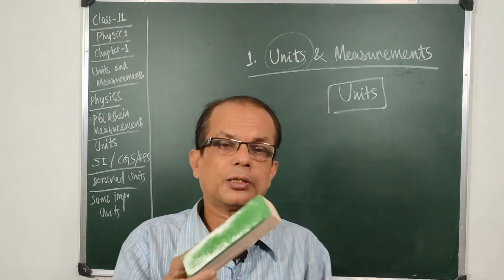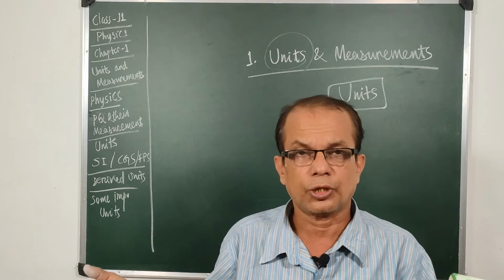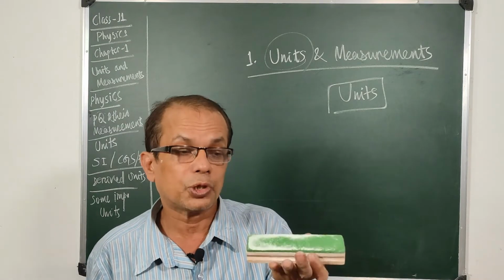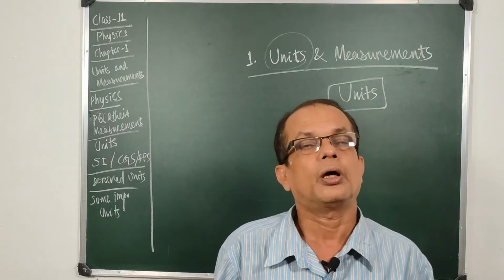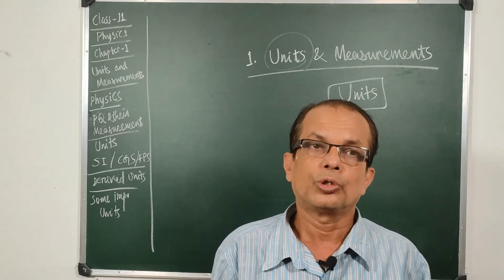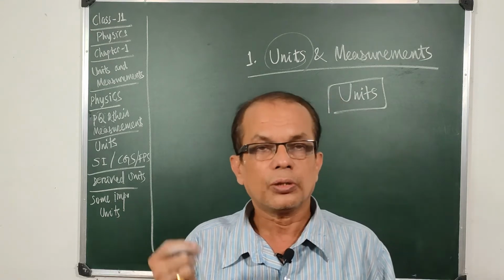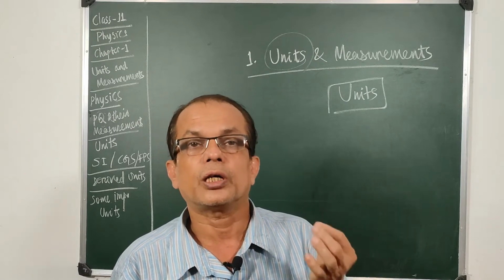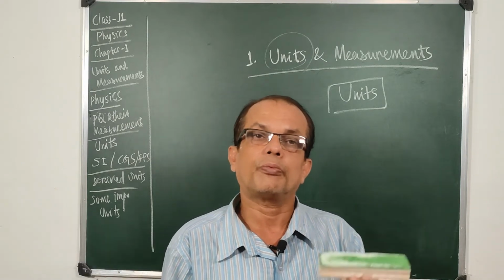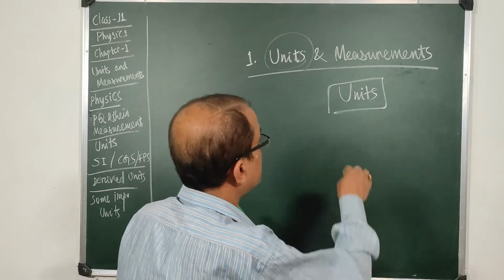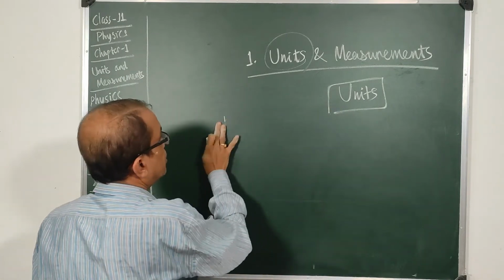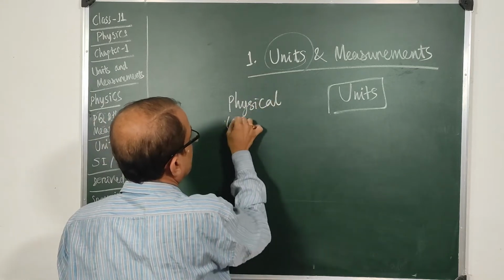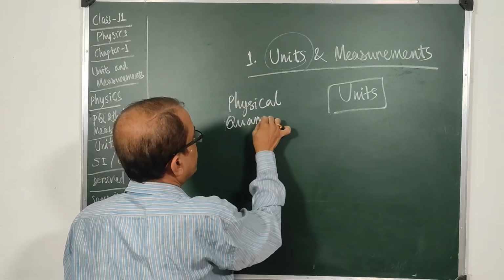How many ants can make this? It will be a very large number. It is not easy to use it. But how many grams are there in this? This is accepted. This is acceptable. So things can be measured in words like grams, kilograms, milligrams. These are the units of measurement of mass. So the things that are to be measured are called physical quantities, and every physical quantity must have a unit, a specified unit.